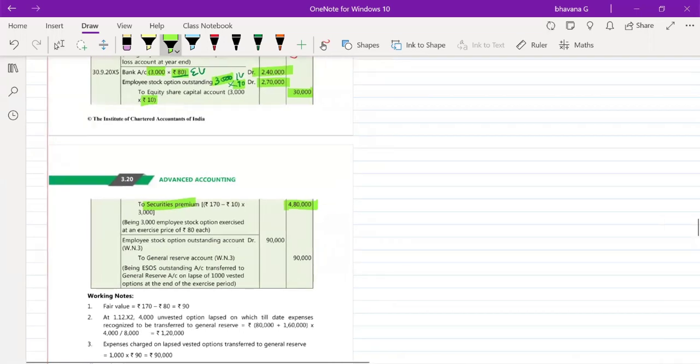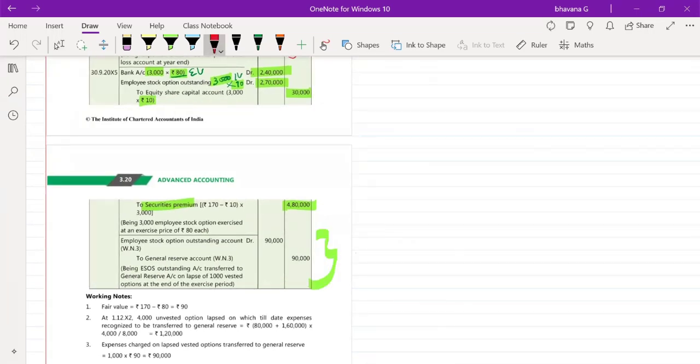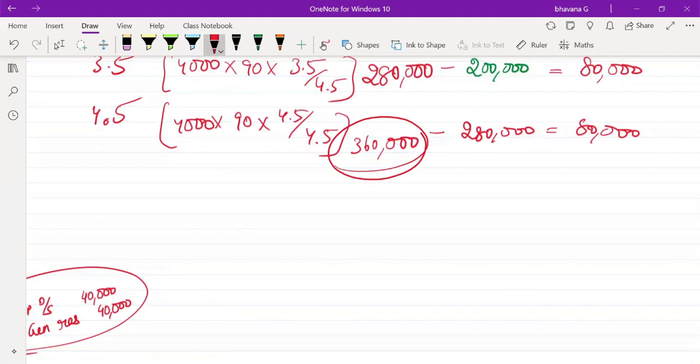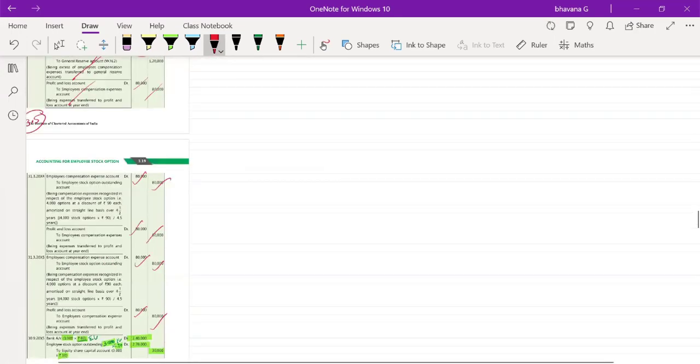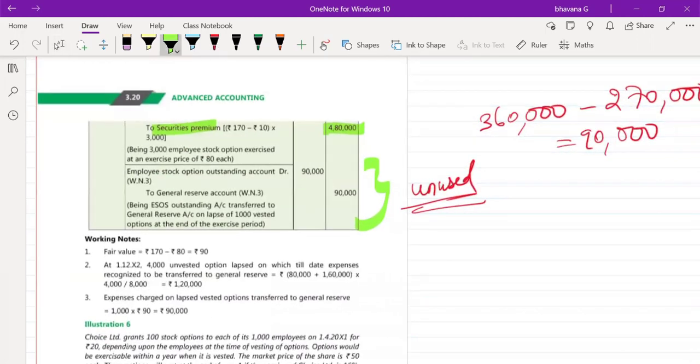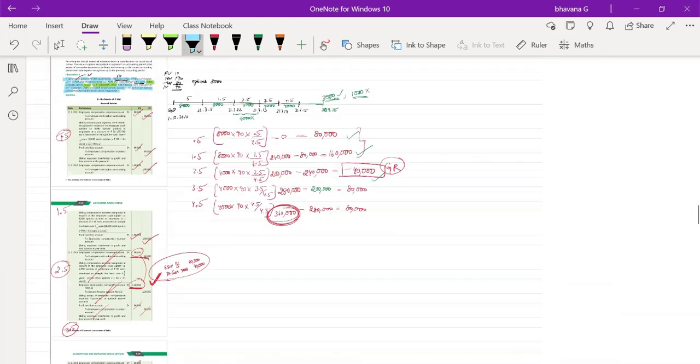Okay. And finally, whatever the unused balance is, you have to transfer it here. So how much was your total employee compensation expense? Your total employee compensation expense was 3,60,000, out of which how much did you use? You used 2,70,000. How much is the unused balance here? 3,60,000 minus 2,70,000, 90,000 rupees is your unused balance. That you will transfer to general reserve, 90,000, 90,000. I hope this is also clear to you.